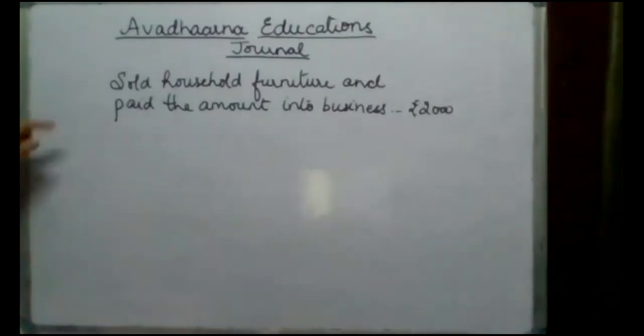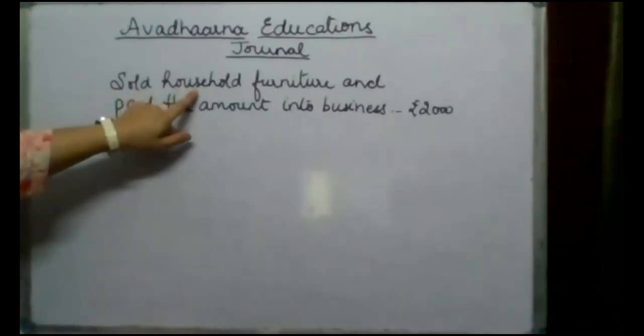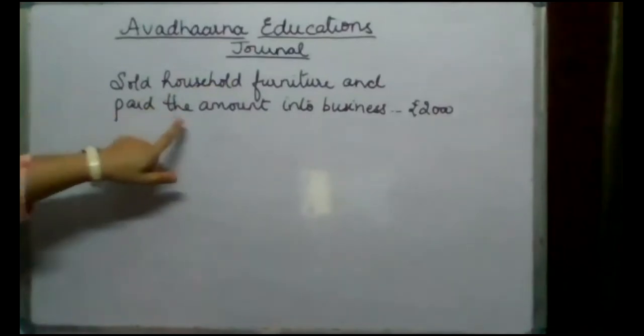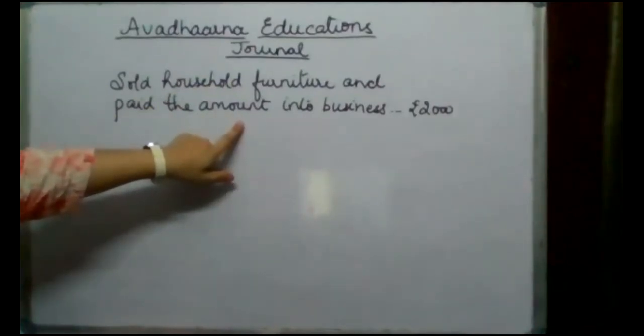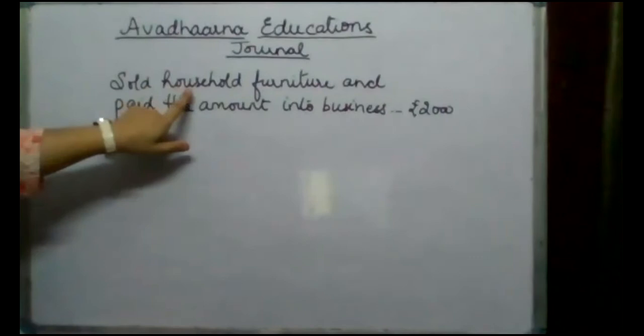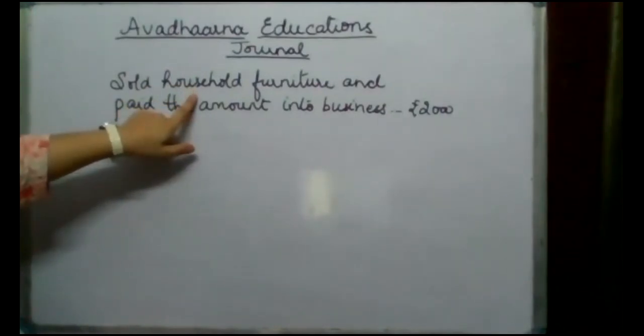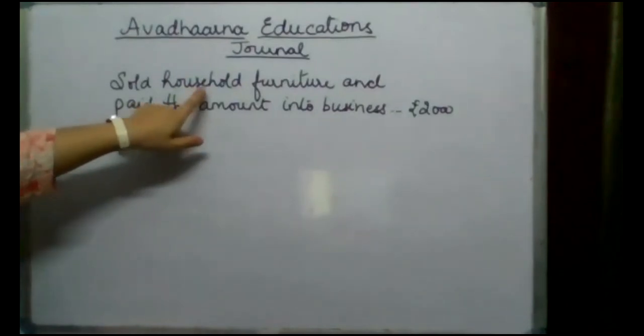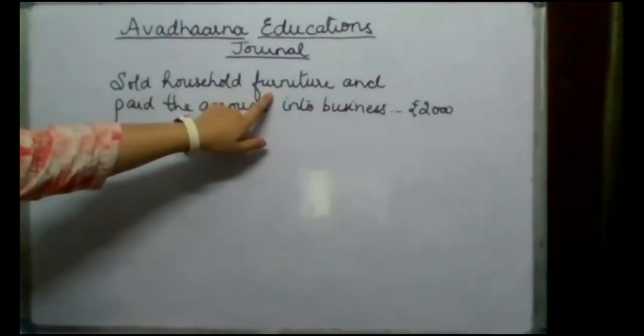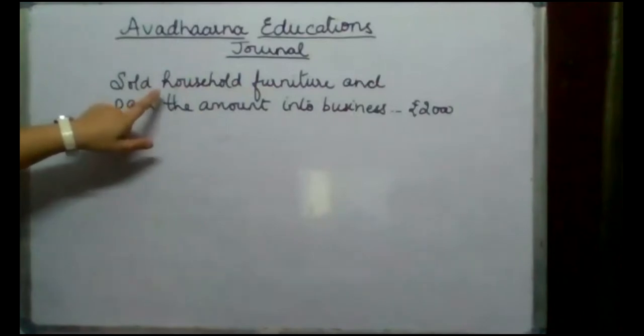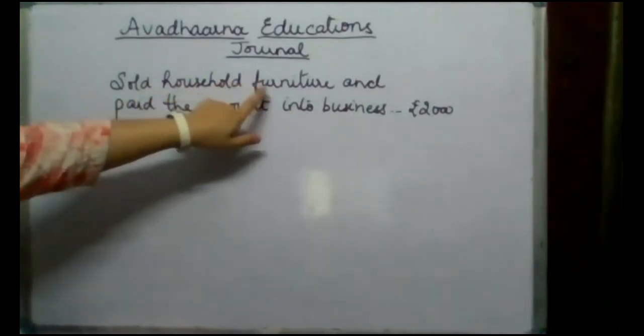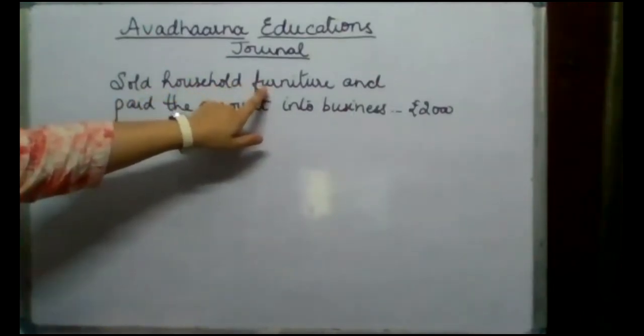Now the next transaction is sold household furniture and paid the amount into the business, rupees 2,000. Now selling of household furniture will not be recorded in our books of account because this is a personal transaction, and whenever we record the journal entry, we record only business transactions.